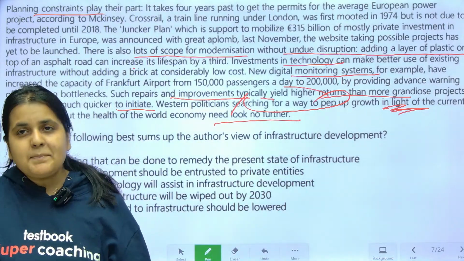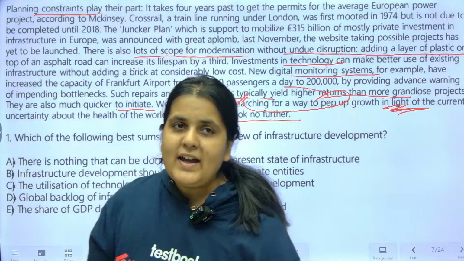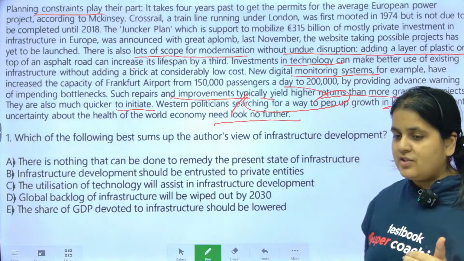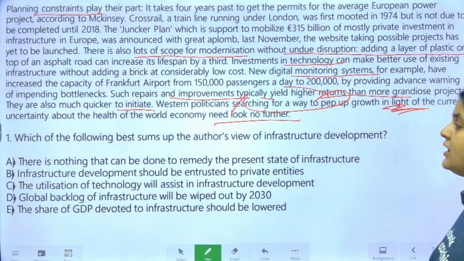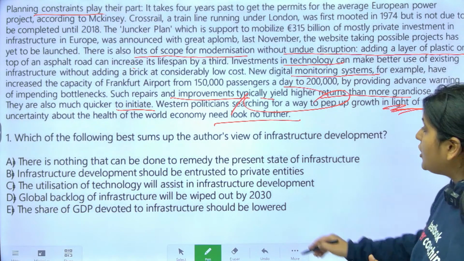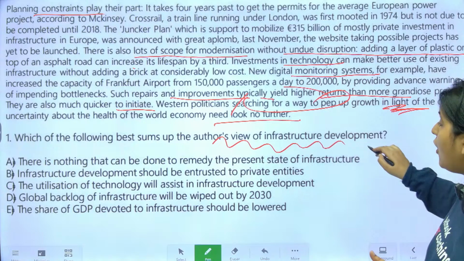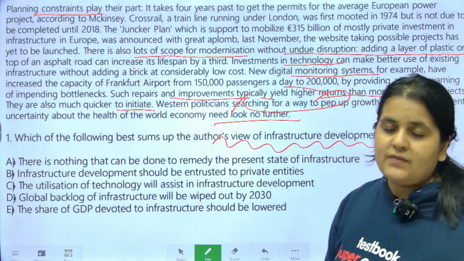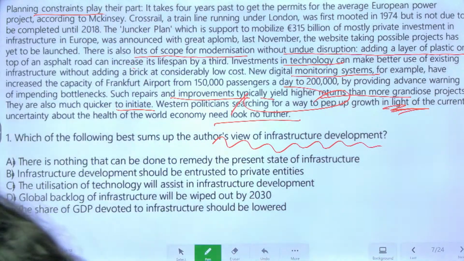Okay, now it's your role, guys, to tell me the answer to these questions. So I've explained the paras to you. Now you have to tell me the answer to these questions. Okay, let's start. First question. Which of the following best sums up the author's view of infrastructure development? Come on, guys, tell me. What do you think? What is the answer to this? Come on.